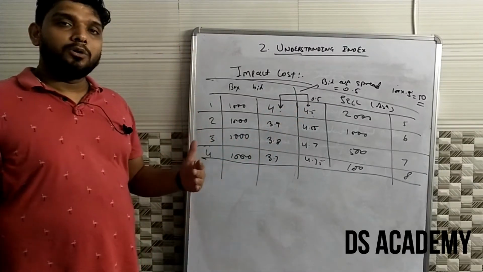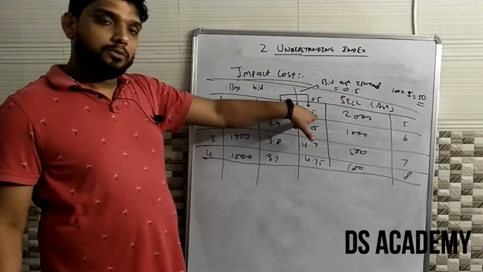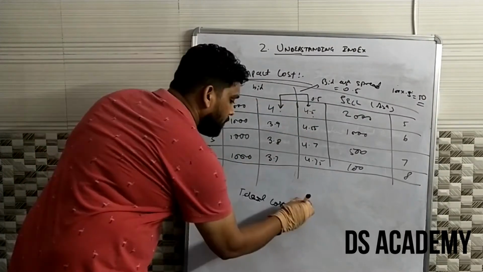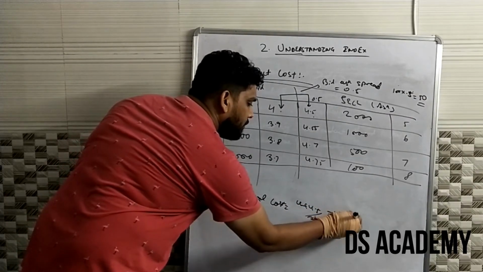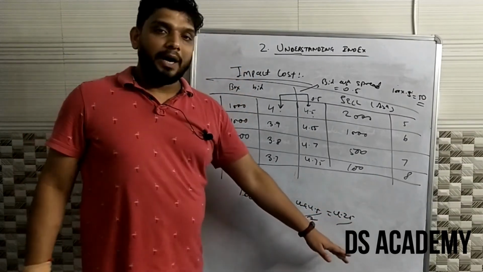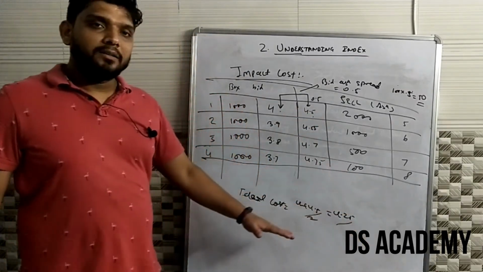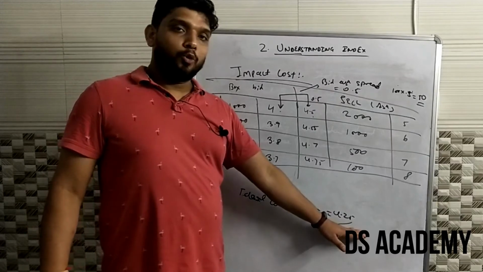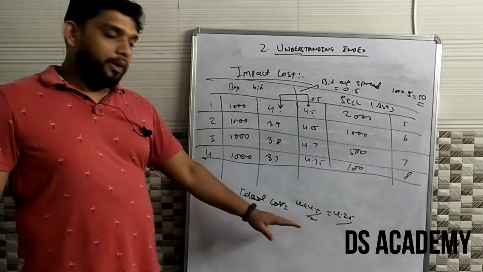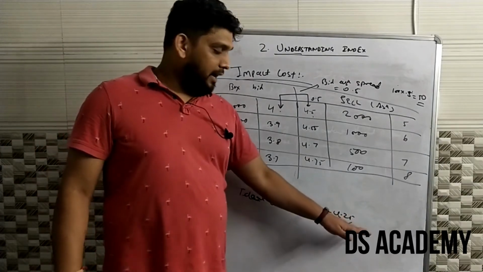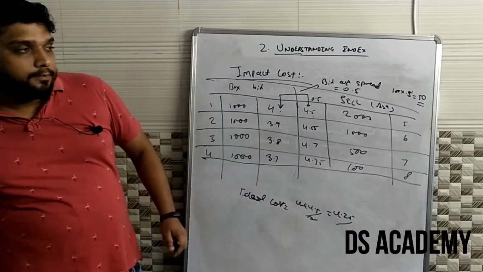Now the ideal cost will be the average of these two. The ideal cost will be 4 plus 4.5 divided by 2, which comes out to be 4.25. That means any transaction is supposed to happen at 4.25, but this is not going to happen. You have to pay a slightly higher price for buying and receive a slightly lesser price for selling.